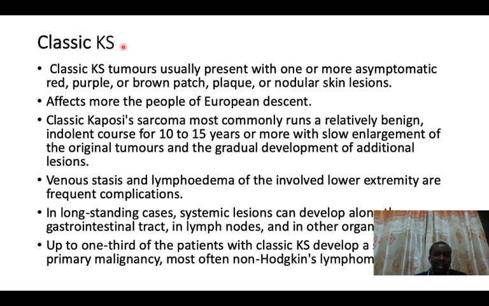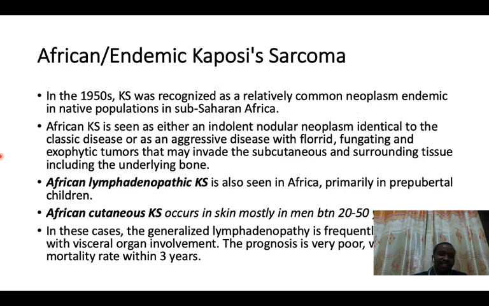So we have the classic Kaposi sarcoma that was first identified in European people who did not have HIV/AIDS. They were not involved in homosexuality, and then there came the African Kaposi sarcoma.